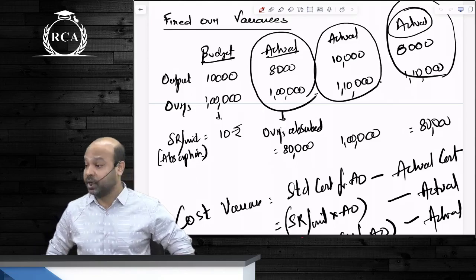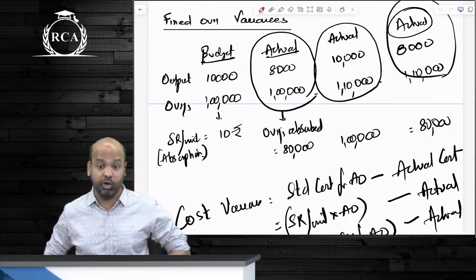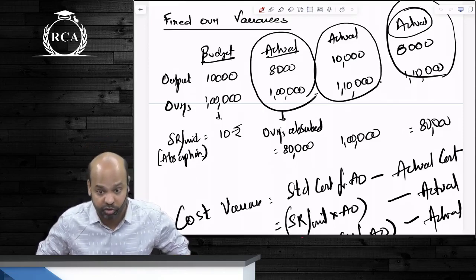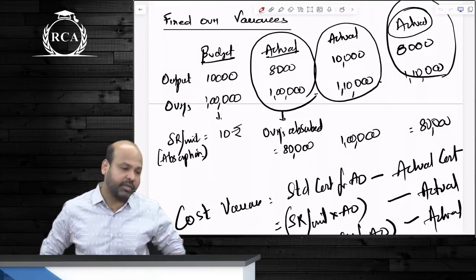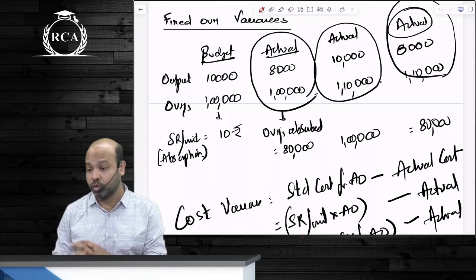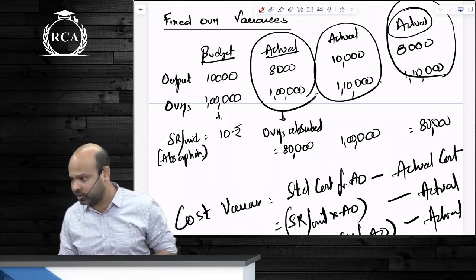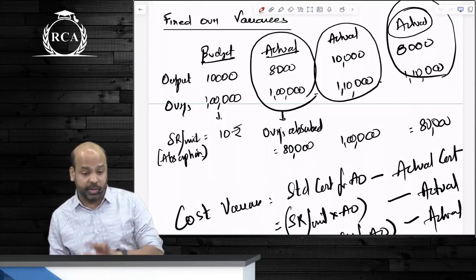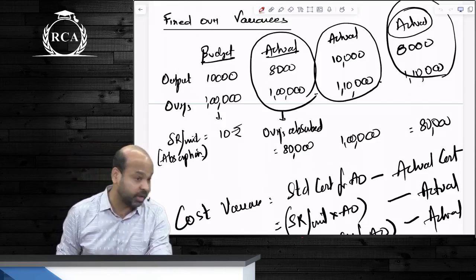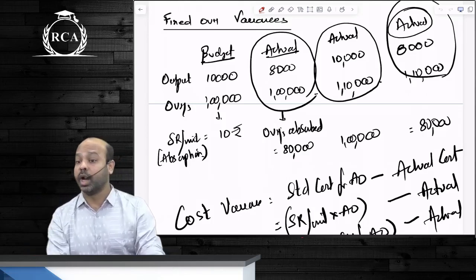Even if actual expenditure is not supposed to change guys, can the amount of fixed overheads absorbed change depending on the actual output manufactured? I gave the example guys of a couple of people going to a cricket match as such beta. Say 10 people decide as such guys that they will go to a cricket match. The expected rent is 2000 rupees. How much is every person supposed to contribute? 200 rupees.